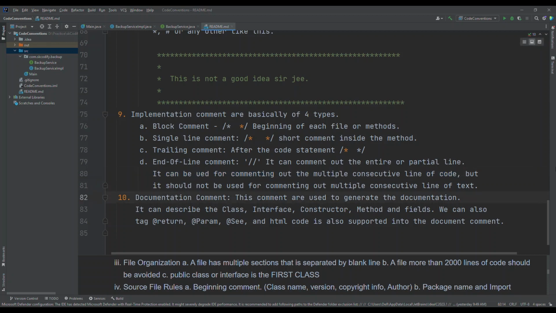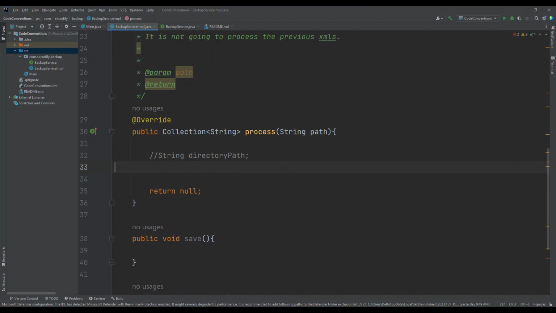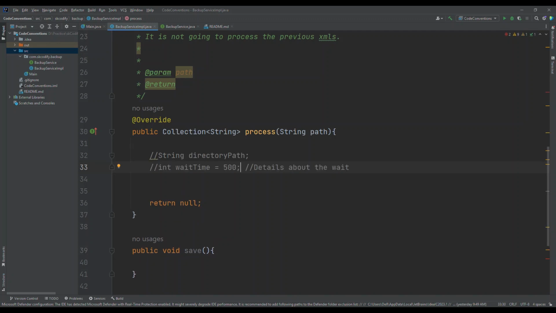But here it is saying it should not be used for writing multiple consecutive lines of text. Let's see it carefully. About this double slash, the rule is that it can be used for commenting out multiple lines of code. See, there are two lines of code, string and int.